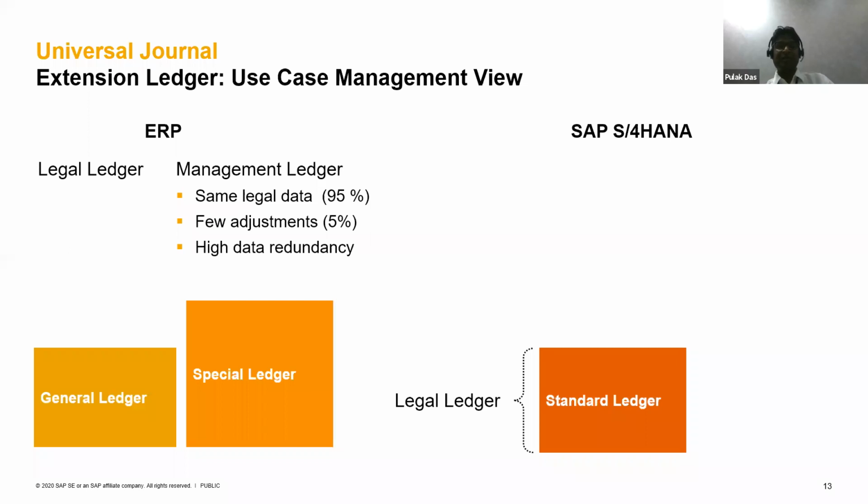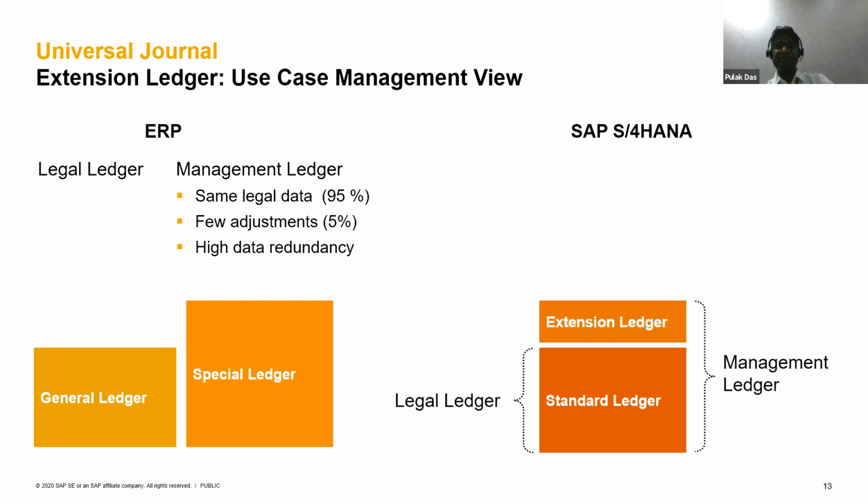So in S/4HANA, what happened with the universal journal? With the multiple ledger concept, there is another ledger concept which has come up as the extension ledger. So this extension ledger has an additional ledger indicator which gives you the options to